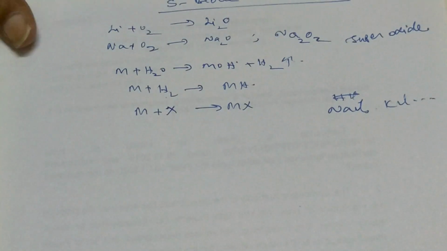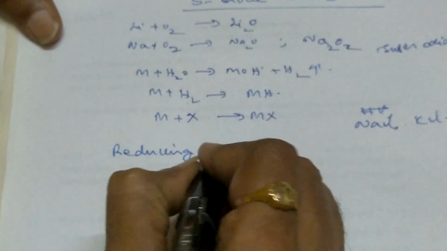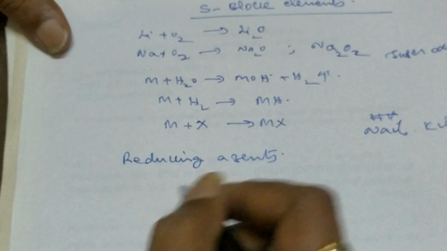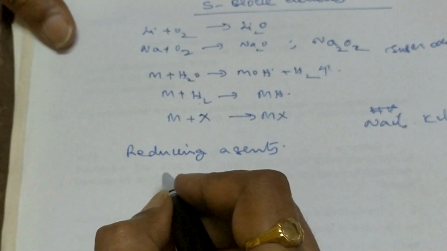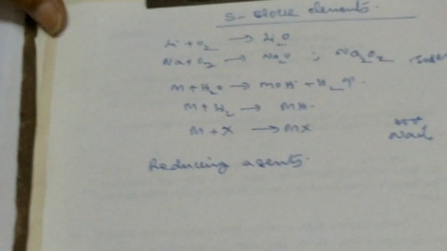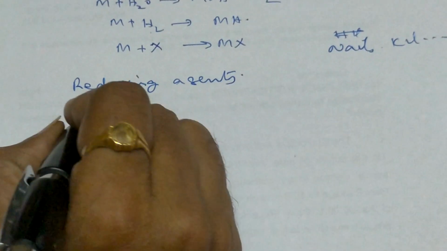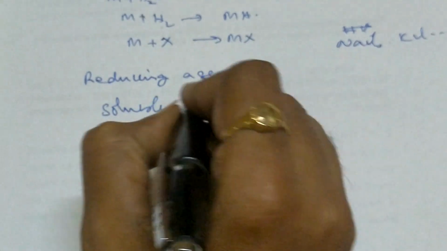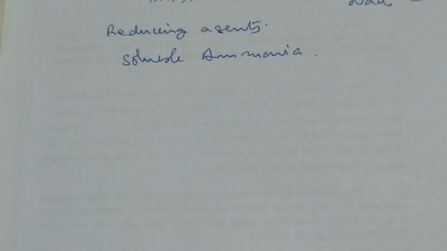You can go ahead. They are all high reducing agents, because their hydration enthalpy is more. They will be soluble in ammonia. So these are some of the properties.